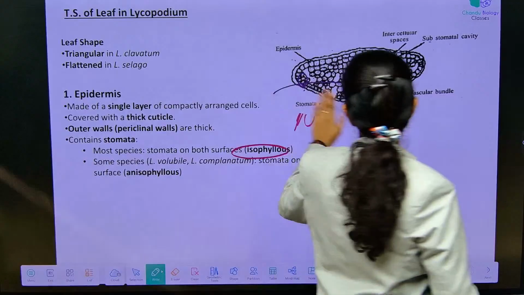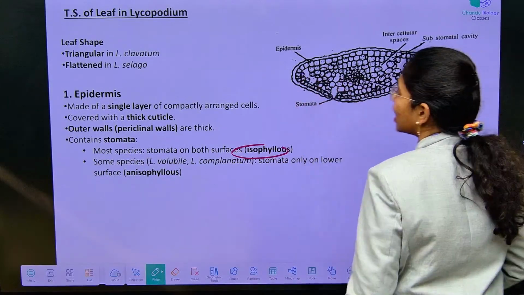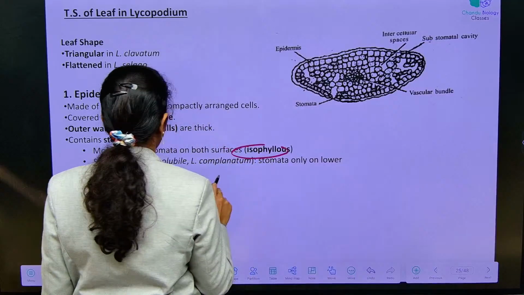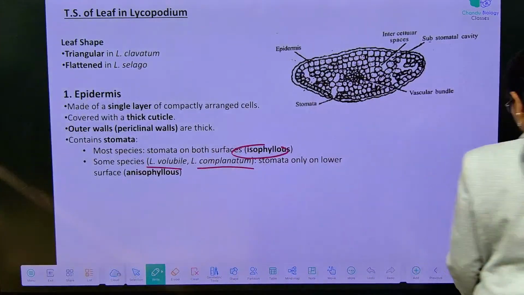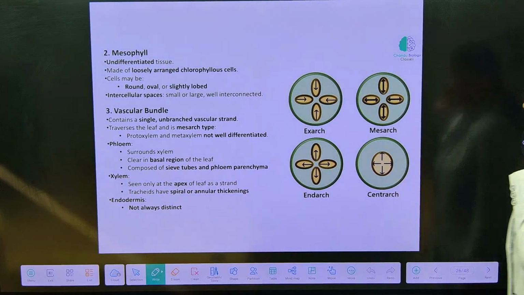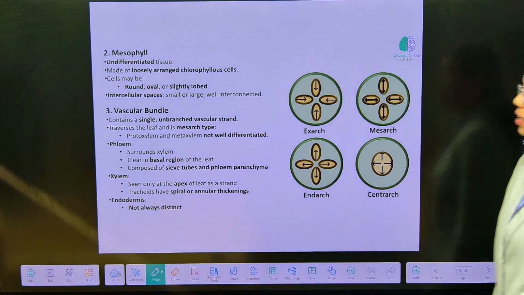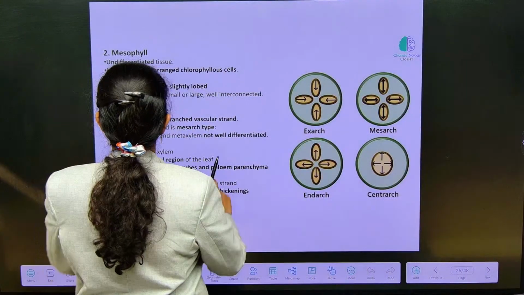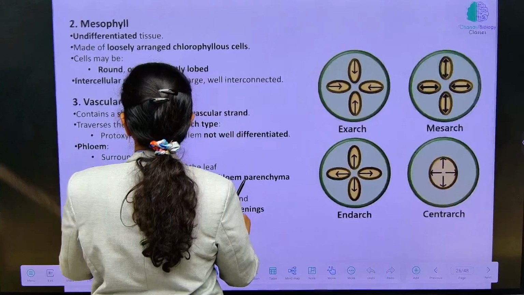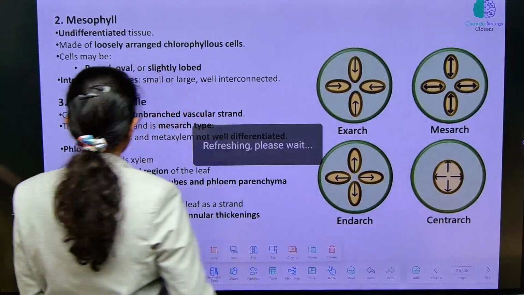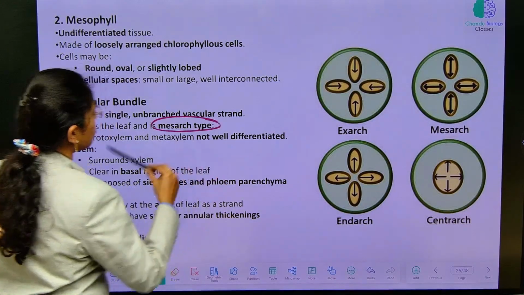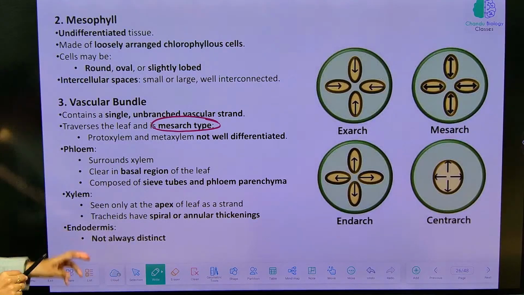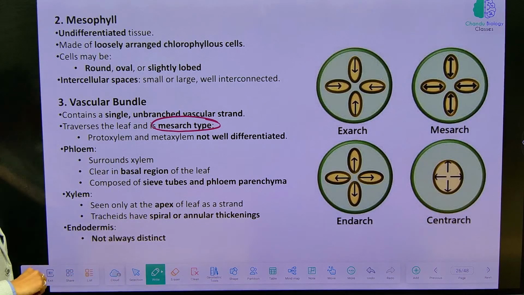But in a few species the stomata are anisophyllous, like in Lycopodium volubile and Lycopodium complanatum. Fine, isophyllous and anisophyllous stomata. Next, mesophyll structure. Mesophyll is undifferentiated tissue, it has vascular bundles. This contains a single unbranched vascular strand, which traverses the leaf, and this is of what type? Mesarch type. Protoxylem and metaxylem are not well differentiated in Lycopodium.